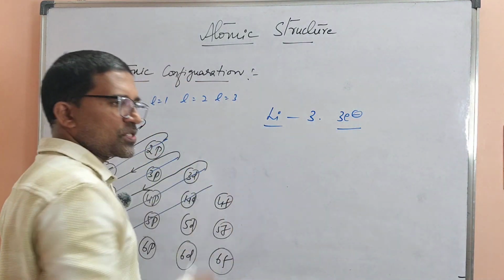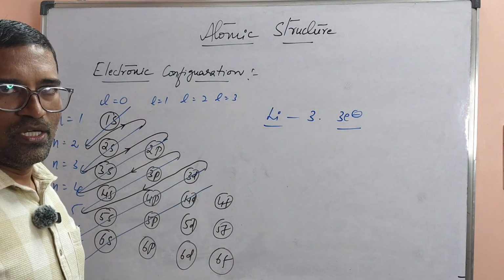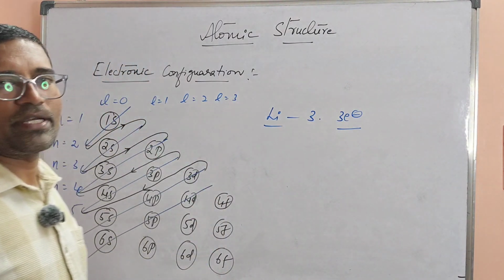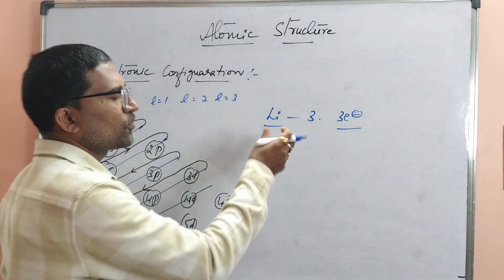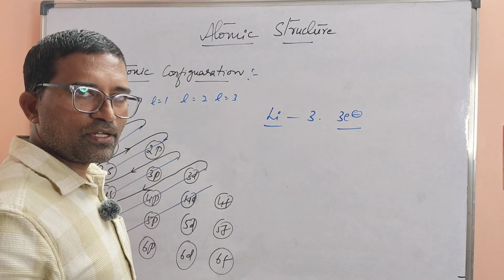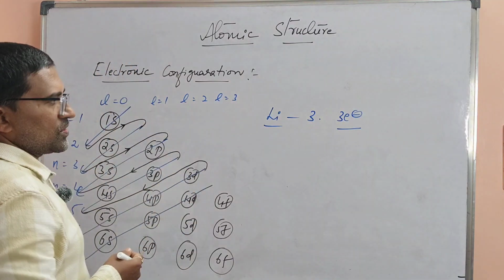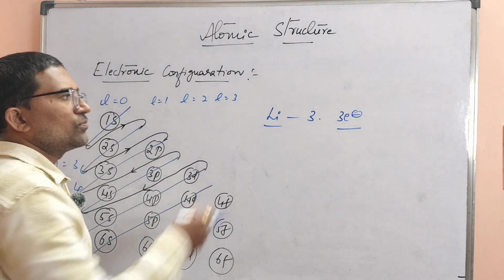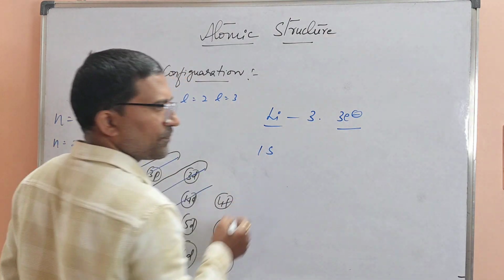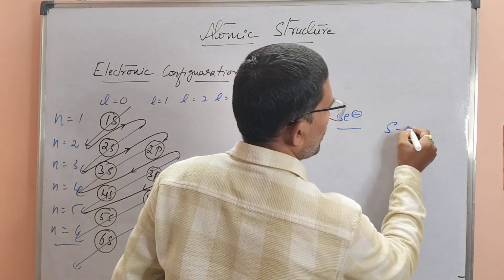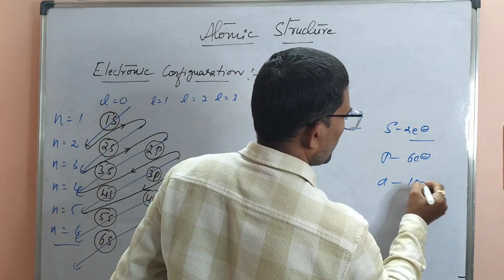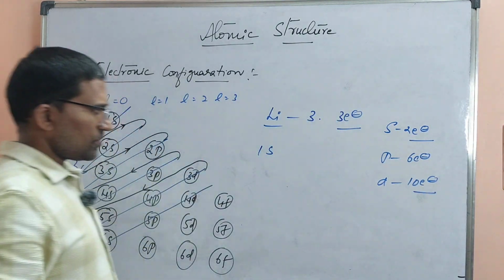We least bother about protons here, because we are writing the electronic configuration. We have nothing to do with the protons here. The protons are related to the atomic mass number or atomic weight concept. Now we are not discussing protons, we are discussing only electrons. Lithium has 3 electrons. How are these 3 electrons going to fill? First, the electron enters into the 1s level. I told you the s orbital maximum number of electrons is 2, p orbital maximum is 6 electrons, d orbital maximum is 10 electrons.